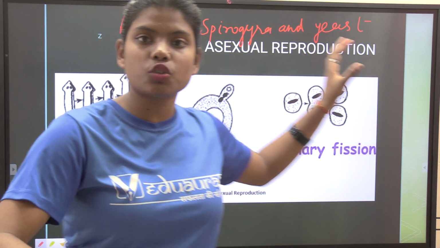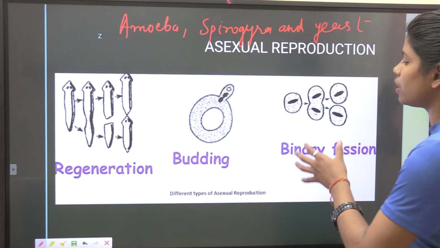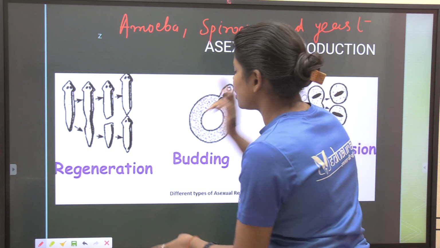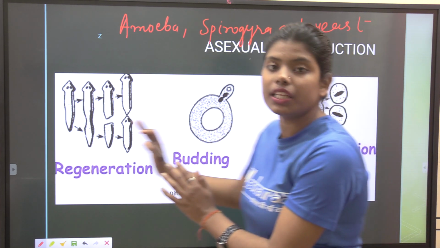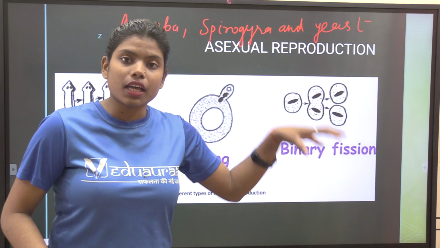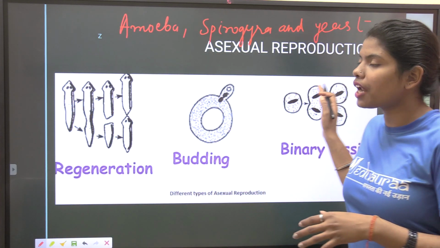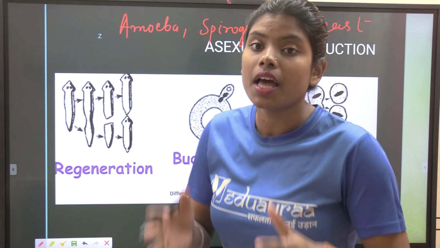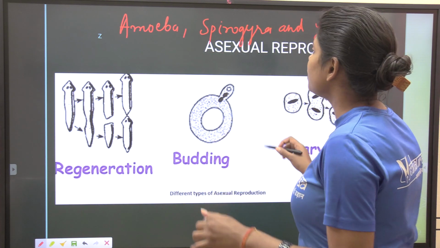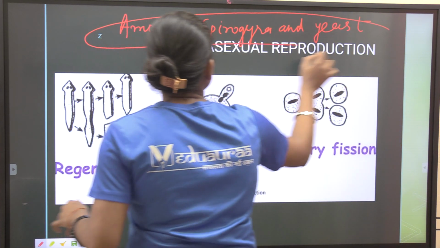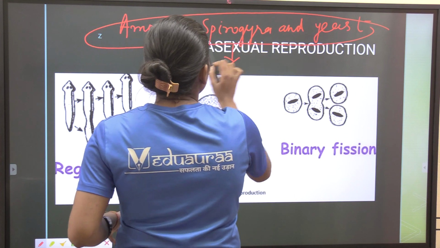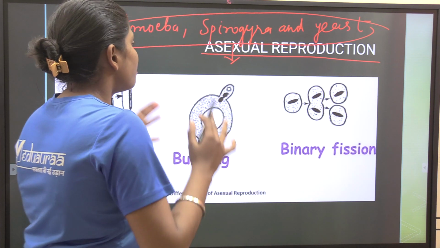We know asexual reproduction, because all these processes, binary fission, regeneration, budding, come in the box of asexual reproduction. These all are the types of asexual reproduction. Clear? It means they do asexual reproduction.